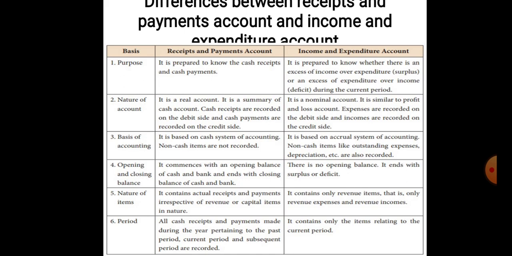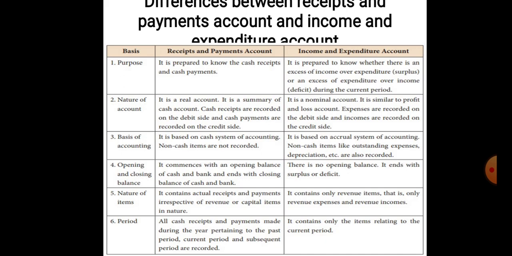Nature of items. According to the nature of items, the receipts and payments account contains actual receipts and payments irrespective of whether they are revenue or capital in nature. So all capital as well as revenue items will be recorded in the receipts and payments account.